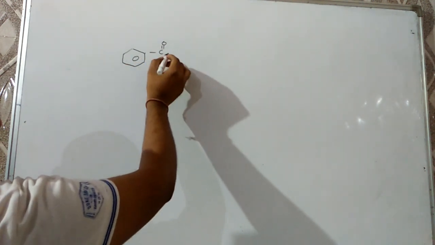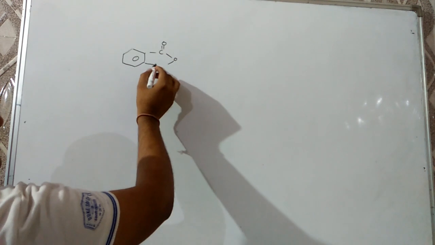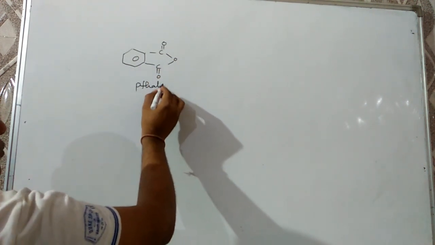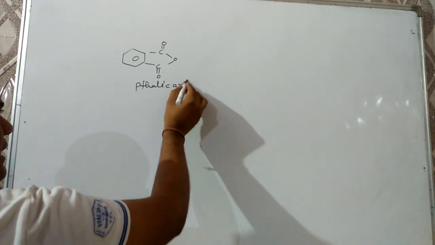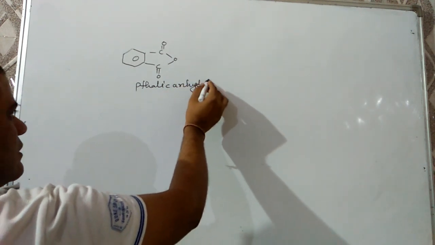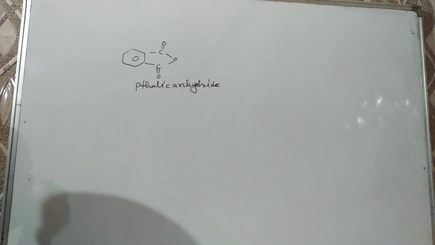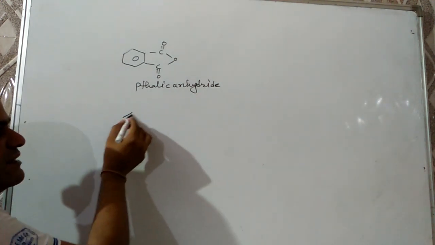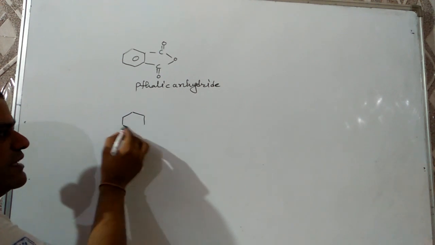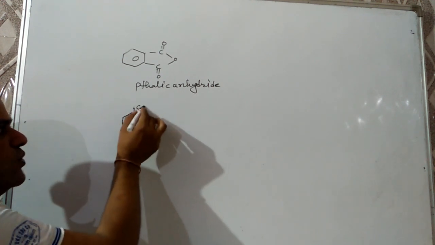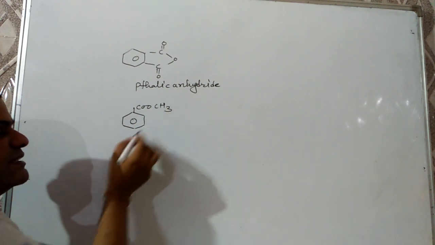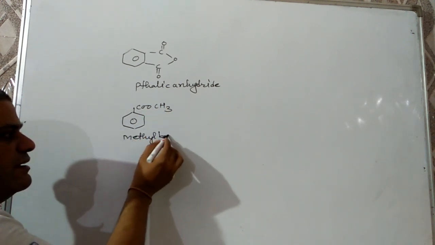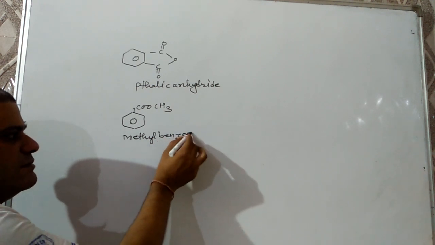Let's suppose benzene is having C double bond O, C double bond O bridged through oxygen, then it will be phthalic anhydride. Common name will be phthalic anhydride. Next, aromatic ester. If benzene is having a COOCH3 group over it, then it will be methyl benzoate.